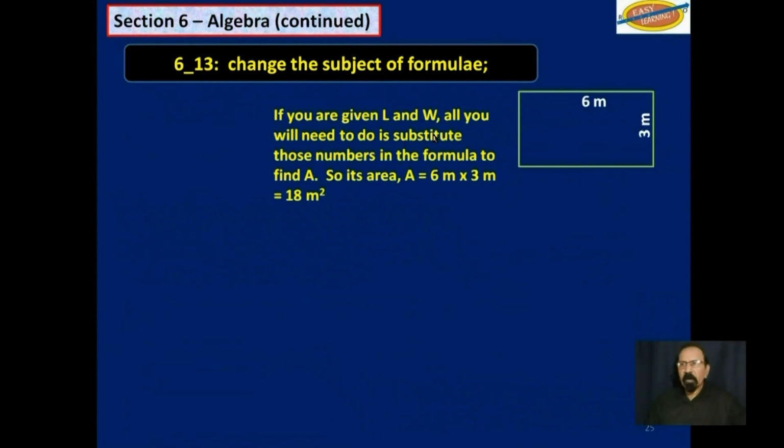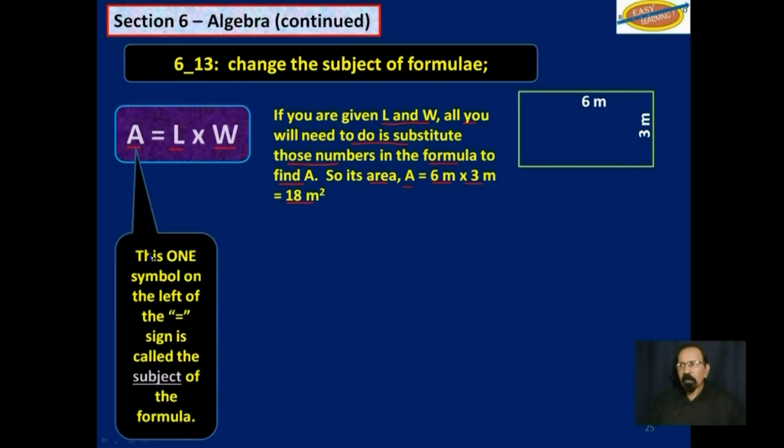Now, if you are given length and width, all you will need to do is substitute those numbers in the formula to find A. So its area A is equal to length times width, which is 18 square meters, which was what we just looked at in the previous slide. Area is equal to length times width. As I said, that one symbol on the left of the equal sign is called the subject of the formula.